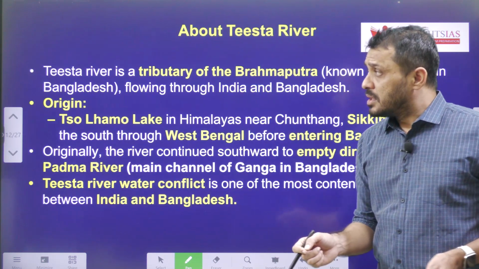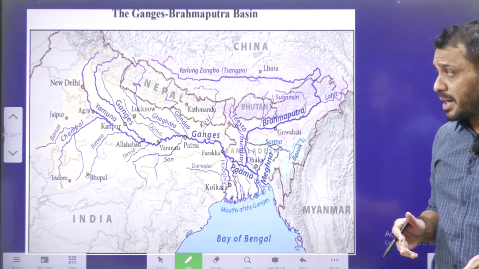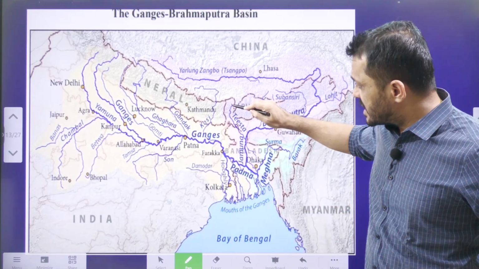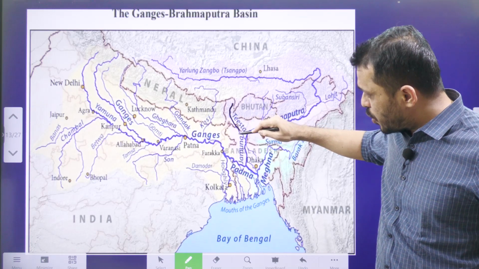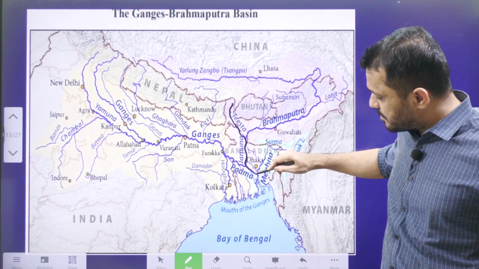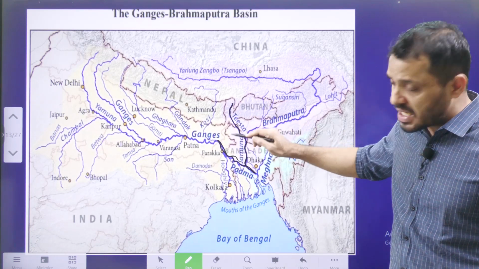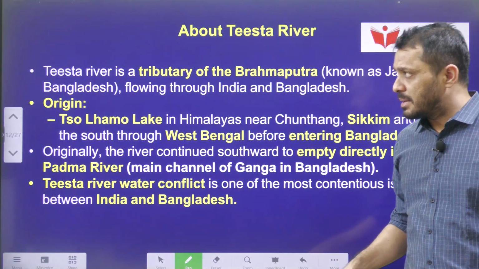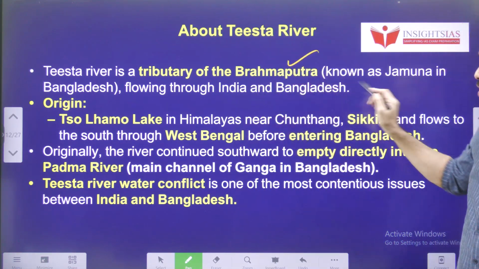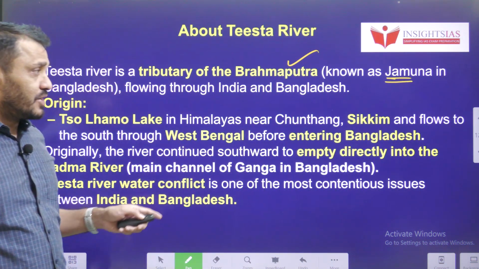Next, the Teesta River. Actually, the Teesta River is one of the major contentions between India and Bangladesh. If you look at this map, the Teesta River starts in Sikkim and flows in a southern direction towards Bangladesh, where it joins with the Padma. Actually, Padma is the Bangladeshi name of the river Ganges. So the Teesta River joins with the Padma River in Bangladesh. Teesta is a tributary of the Brahmaputra, known as Jamuna, which further joins with the river Ganges, like we discussed earlier.